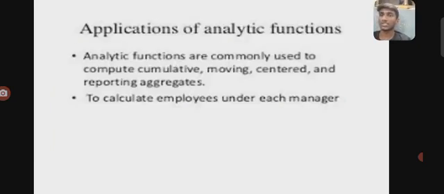Coming to the applications, analytic functions are commonly used to compute cumulative moving averages and report aggregation, and to calculate the employees under each manager.